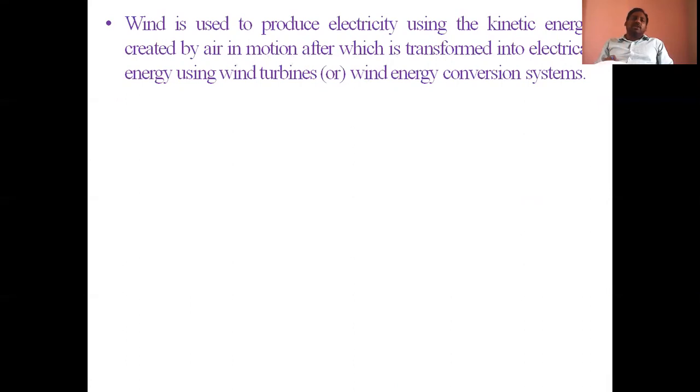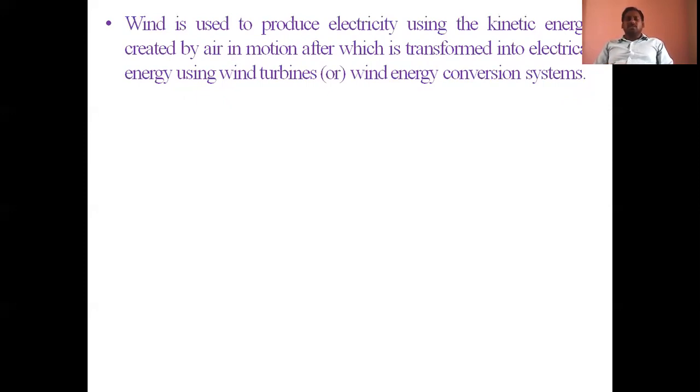The main role of wind is that it can be utilized for the production of electrical energy. How? First, wind can be converted into mechanical energy. The kinetic energy of wind can be converted into mechanical energy with the help of a wind turbine. After that, this turbine mechanical energy can be converted into electrical energy by using alternators or generators.